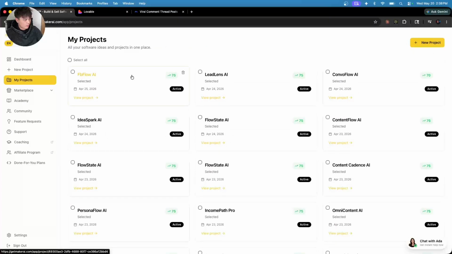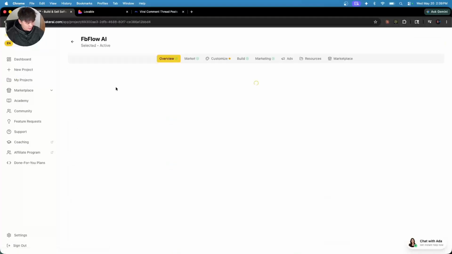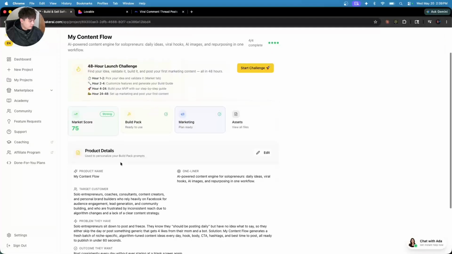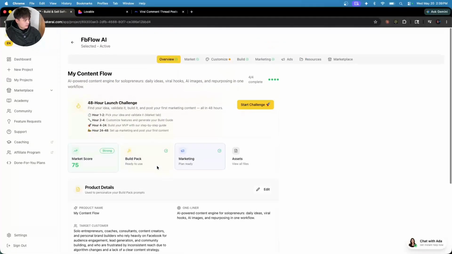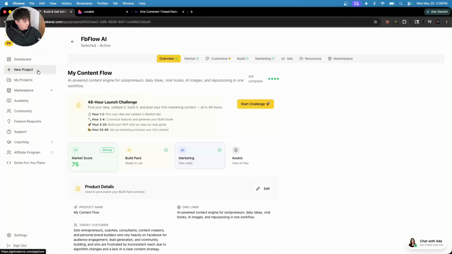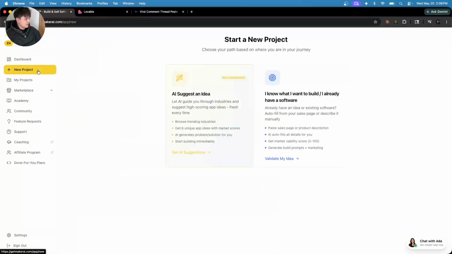This one really stuck out with me. I can't really change this name right here, FB Flow AI. I personally changed it to my content flow right here. I was able to edit this, but essentially, I'll walk you through this process actually.